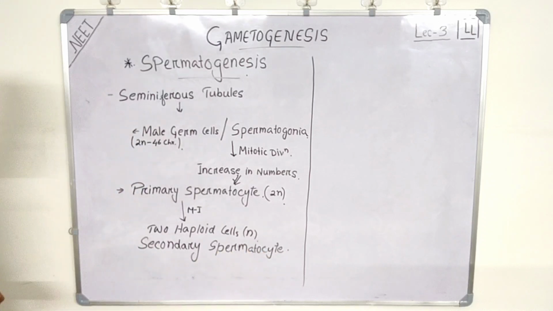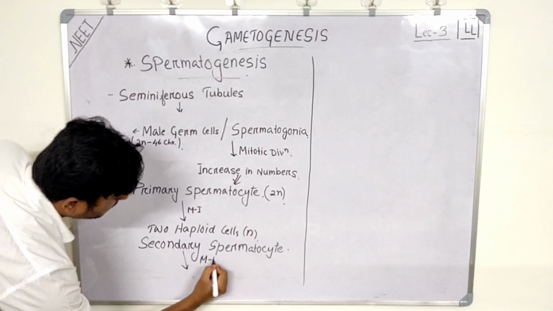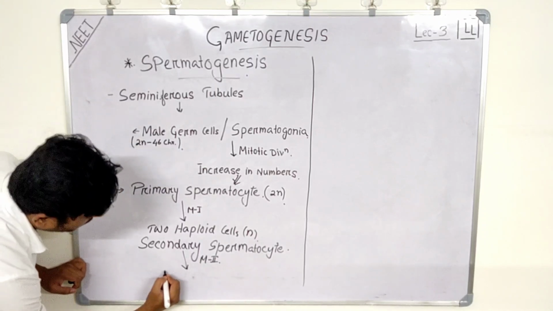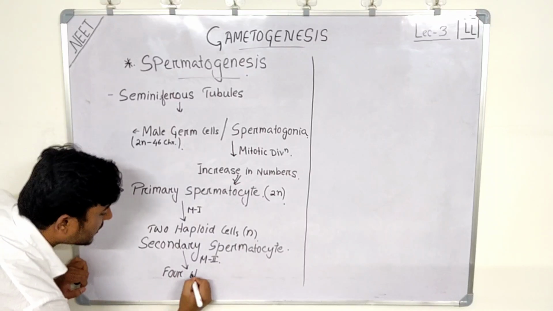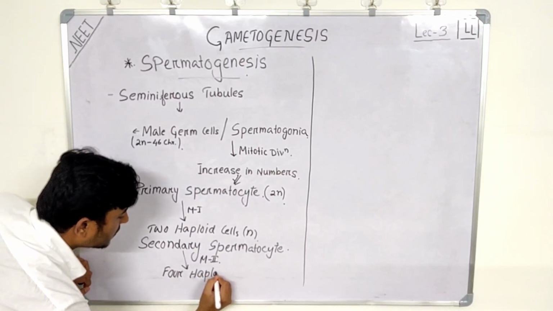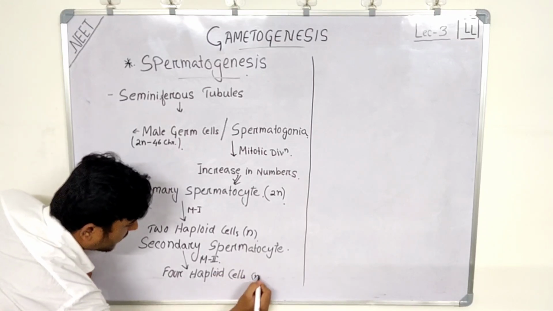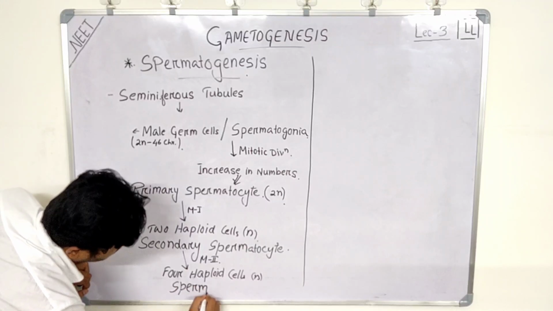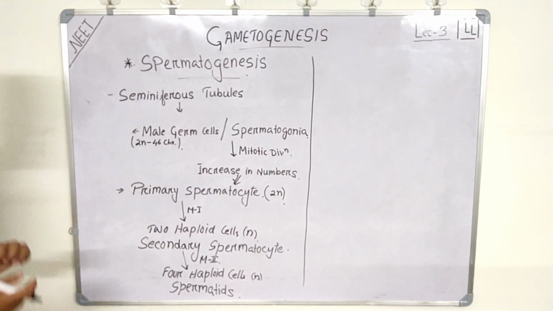Now this will undergo meiosis 2 and will lead to the formation of 4 haploid cells called spermatids. 4 haploid cells called spermatids. Okay?